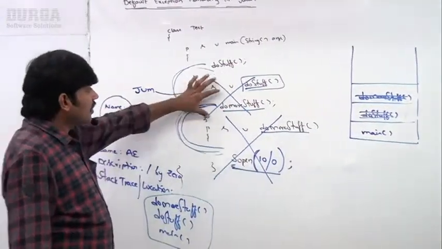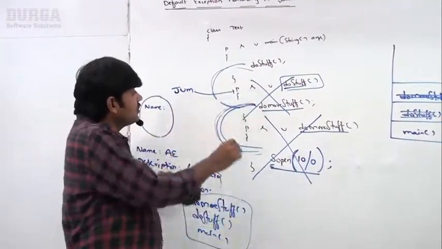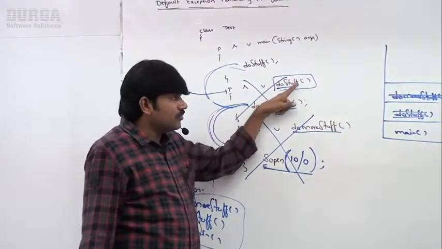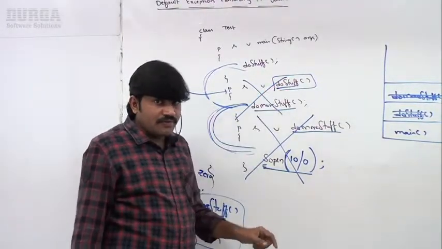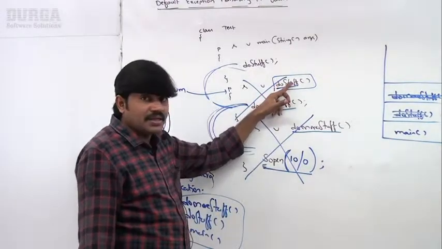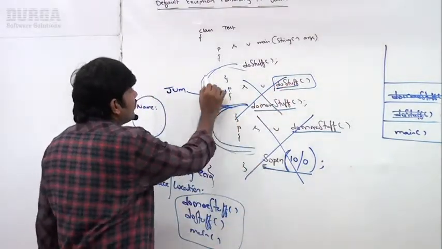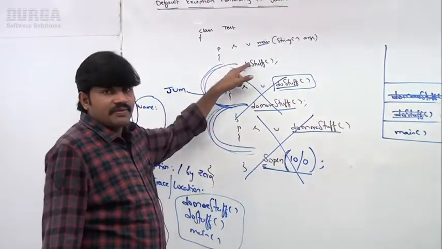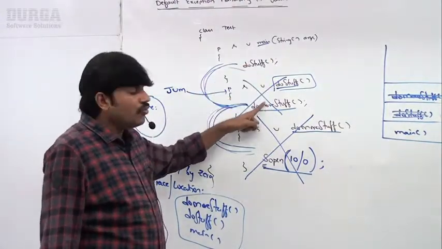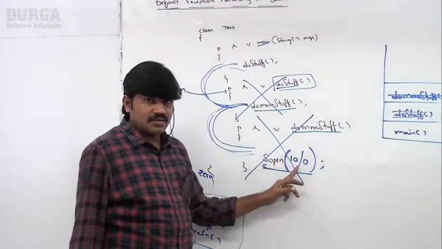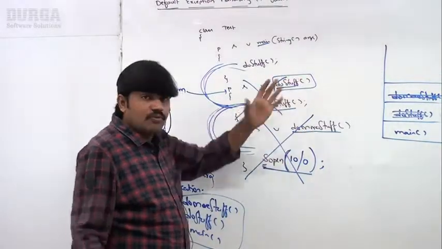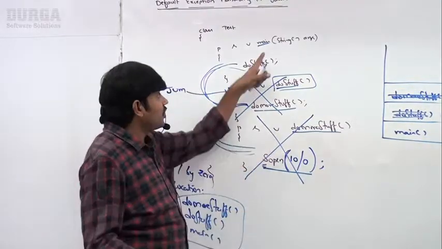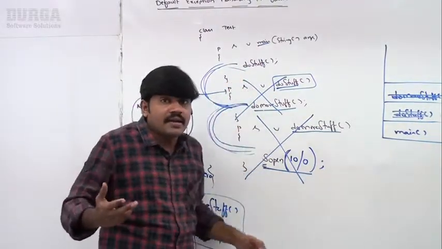Now, sir, immediately the JVM will ask, who is the caller of do stuff? The caller of do stuff is main. Immediately the JVM will ask the main method: hey main, you are calling do stuff, do stuff calls do more stuff, and do more stuff raises some exception. Both do more stuff and do stuff did not handle it. As a caller, you are responsible to handle. Where is the handling code?